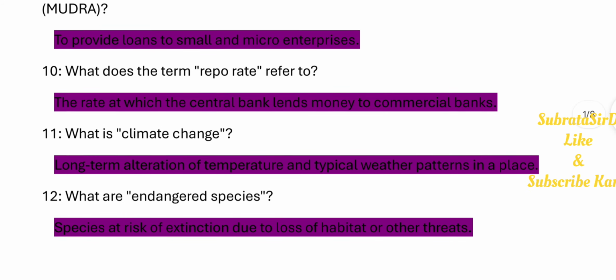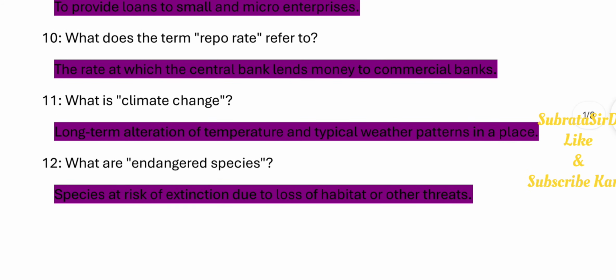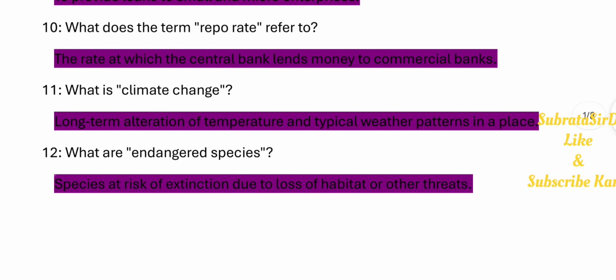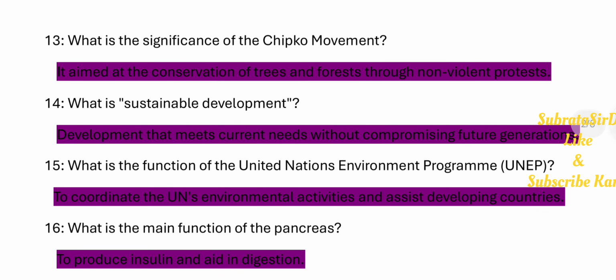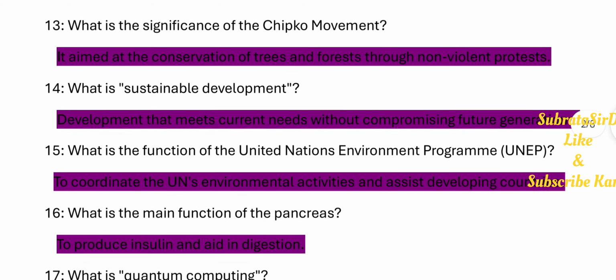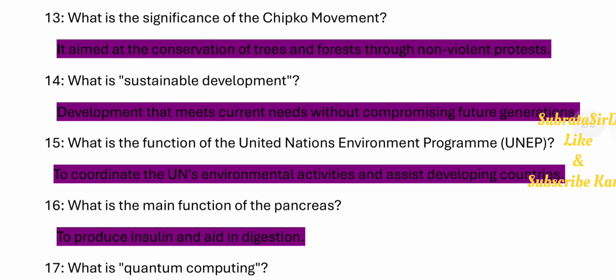11. What is climate change? Long-term alteration of temperature and typical weather patterns in a place. 12. What are endangered species? Species at risk of extinction due to loss of habitat or other threats. 13. What is the significance of the Chipko movement? It aimed at the conservation of trees and forests through non-violent protests. 14. What is sustainable development? Development that meets current needs without compromising future generations.